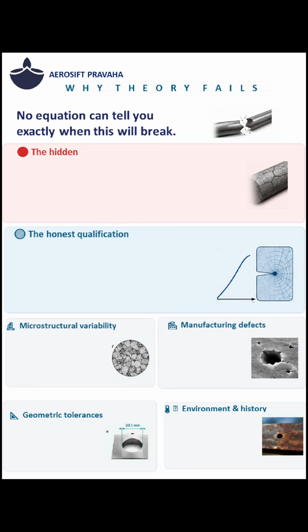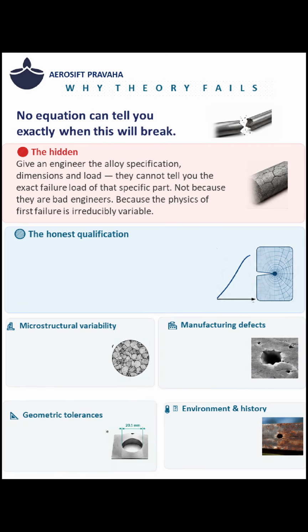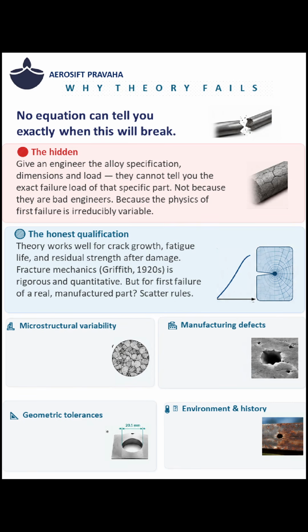Let us understand why theory fails. Even with alloy specification, dimensions, and load, engineers cannot predict exact failure because material behavior and first failure remain inherently variable. Fracture mechanics predicts crack growth accurately, but first failure of real manufactured parts remains dominated by unavoidable material variability.